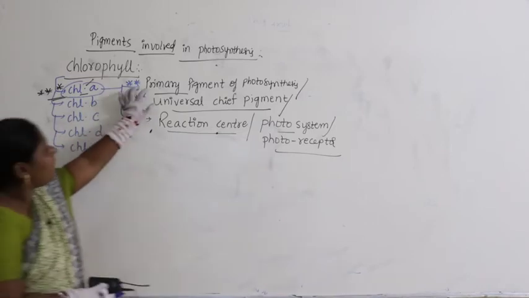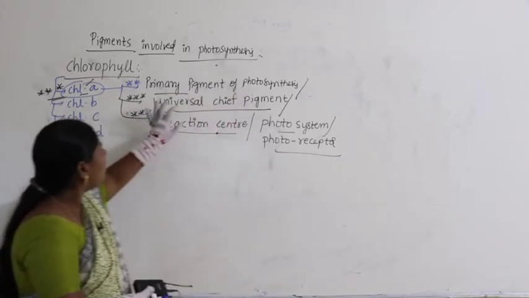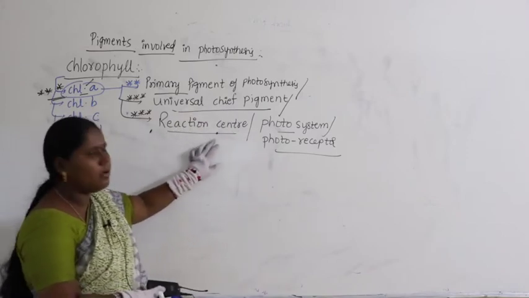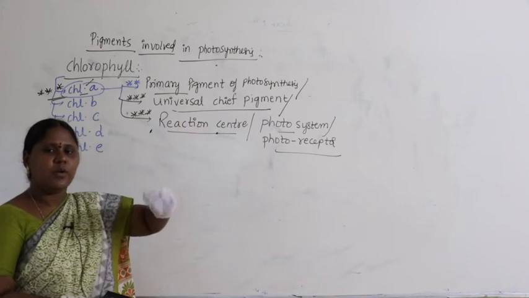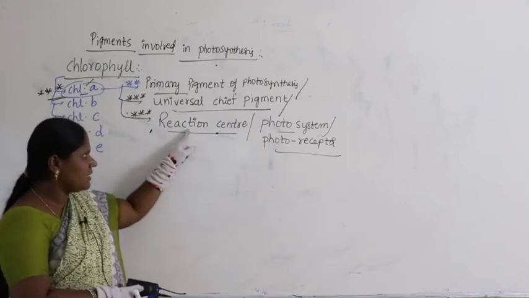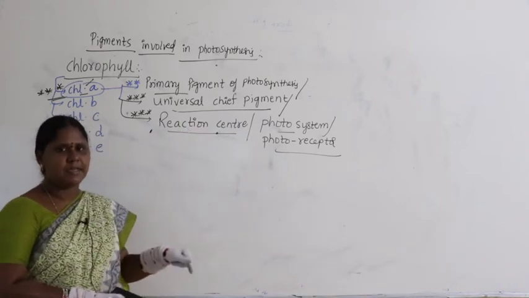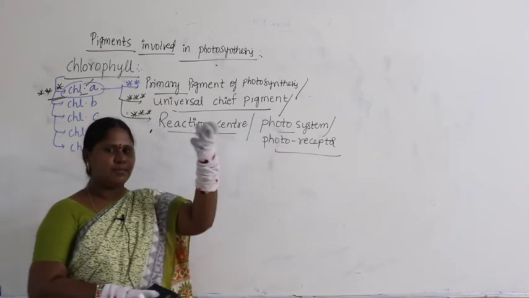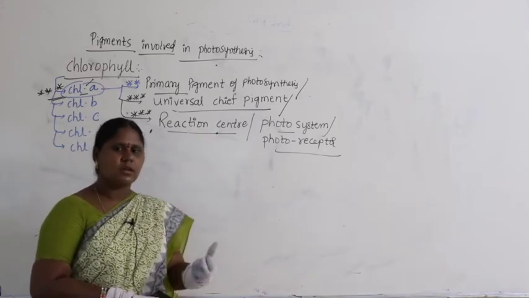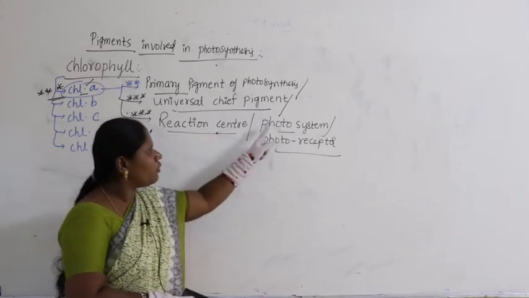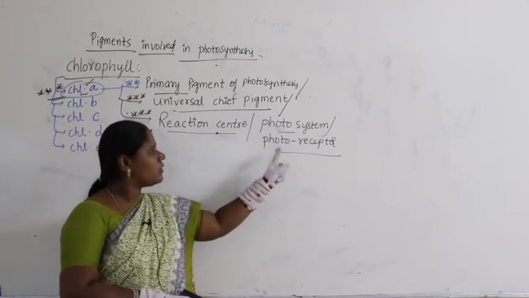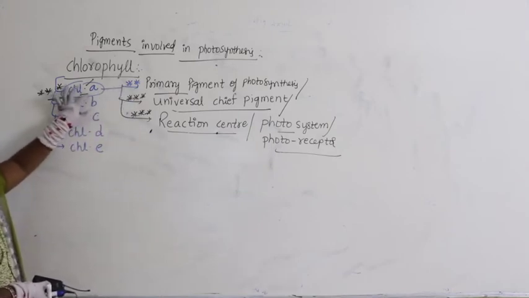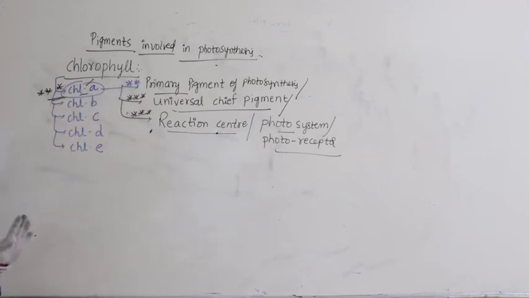This is called a primary pigment of photosynthesis, also called universal chief pigment, also called as reaction center, where there is an absorption of light, where the reaction takes place. In chlorophyll A, reaction takes place, that is why it is called reaction center, and it is also photosystem because it absorbs light. Light contains photons, not protons, photons. So, photosystem which takes the light, also called as photoreceptors. These are all different terminologies which we make use for chlorophyll A.